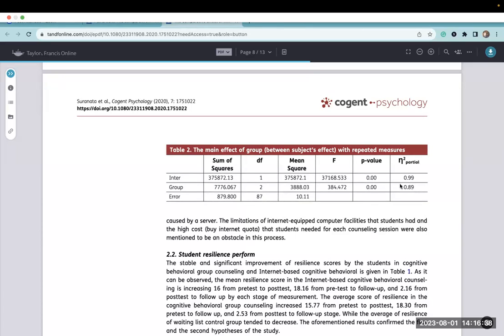We have our partial eta square here, which is a pretty strong, large effect size of 0.89. Anything over a 0.14 is considered a large effect in eta square.